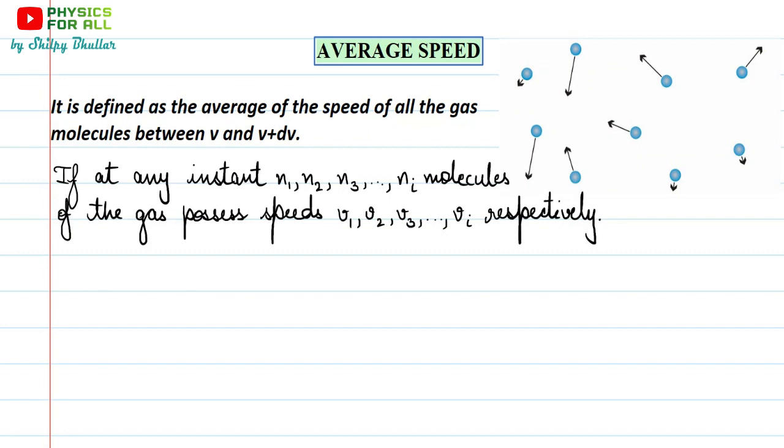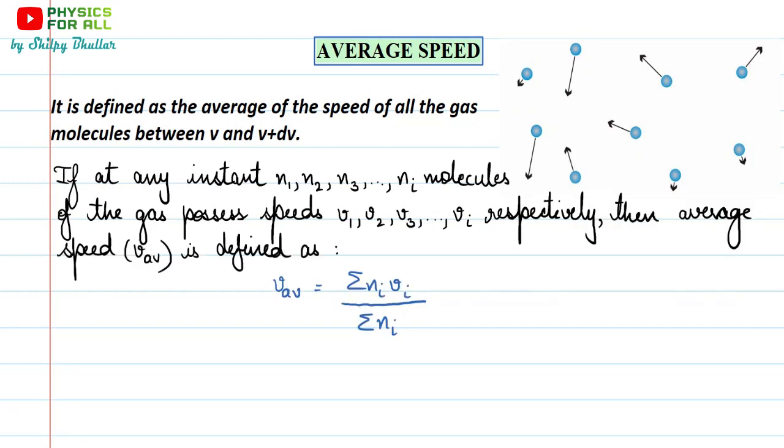This could be any number. Ni is again the number of particles which possess speed Vi. And the speeds V1, V2, V3 up to Vi lie within this range V and V plus dV.